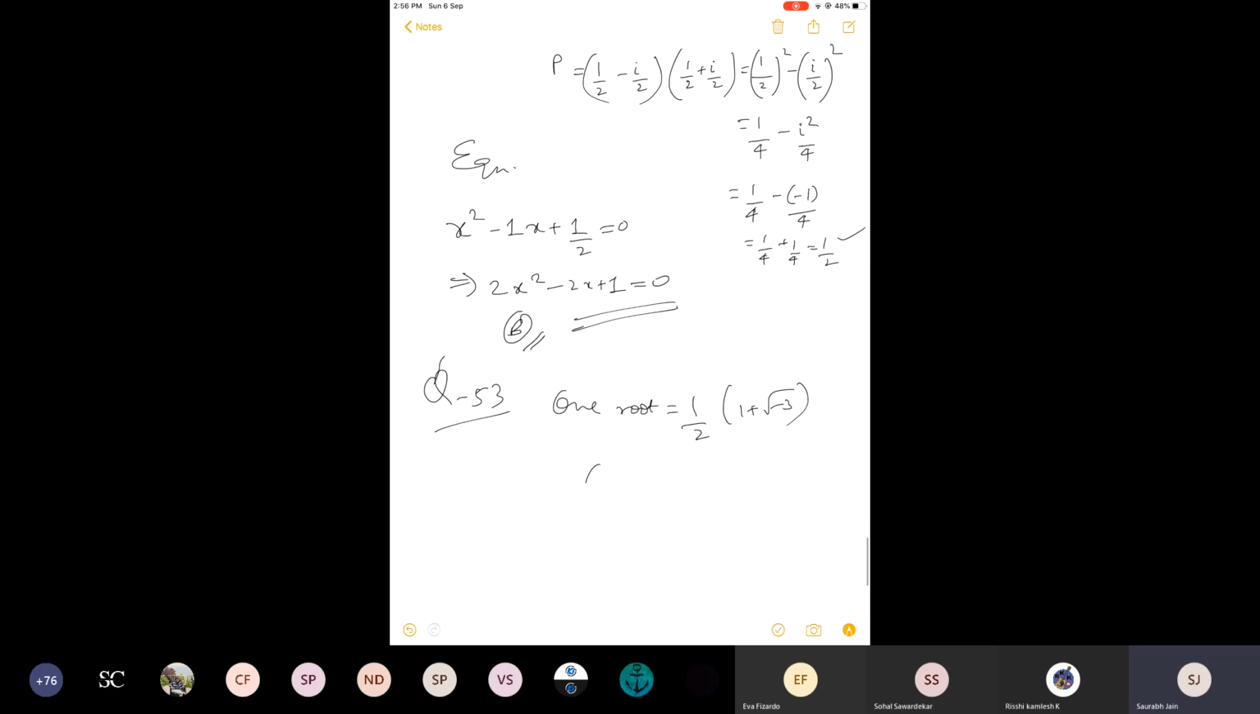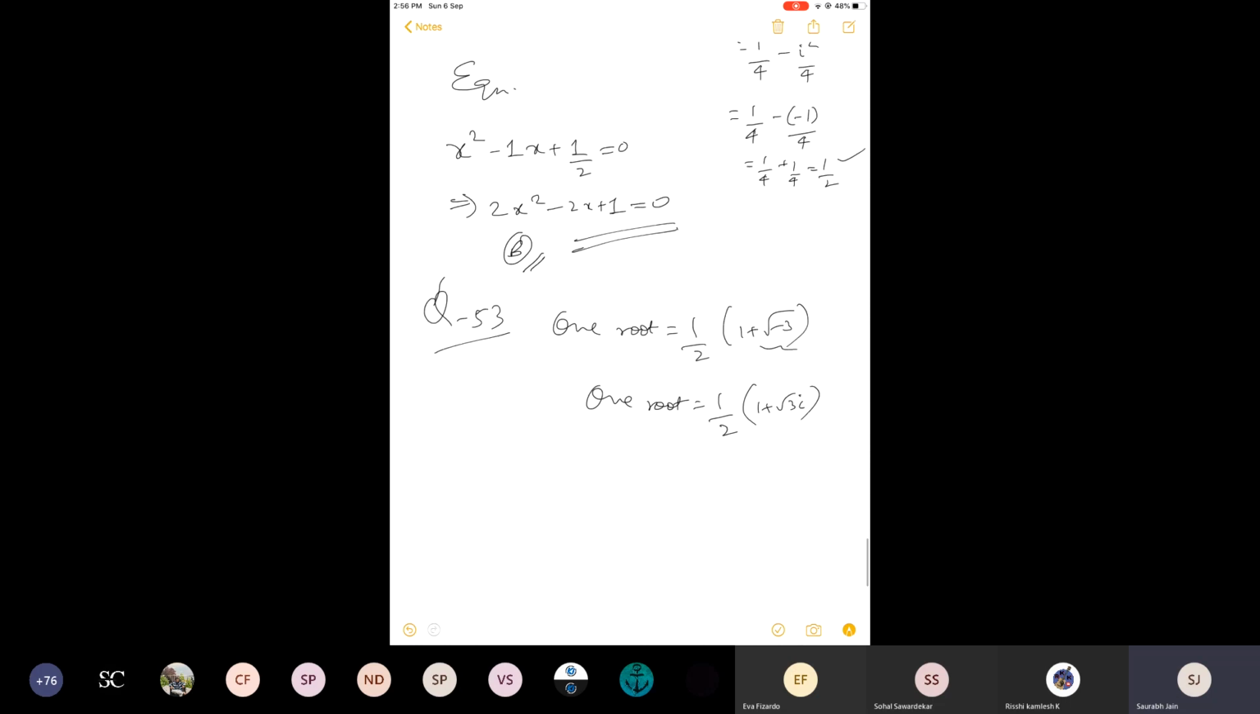This is comparatively easier. Why? Because you need not rationalize it here. What is root of minus 3? I told you this also, how to write it. Root of minus 3 is root 3 iota, right? So this is half plus root 3 by 2 iota. So this is one root.